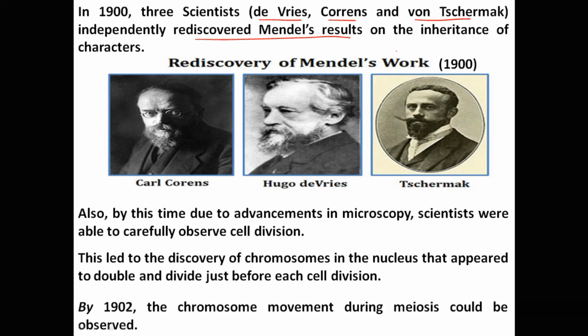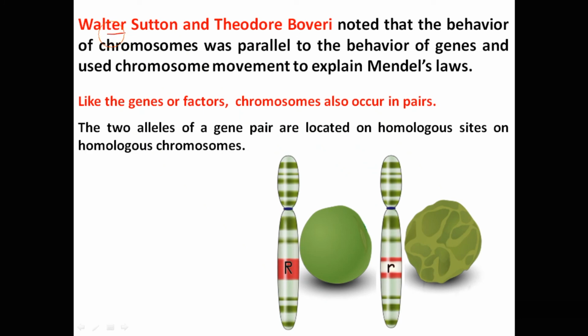By 1902, scientists were able to observe chromosome movement also during meiosis. 2 more scientists, Walter Sutton and Theodore Boveri, noted that the behavior of chromosomes was parallel to the behavior of Mendel's factors or genes, and they used the chromosome movement to explain Mendel's laws.